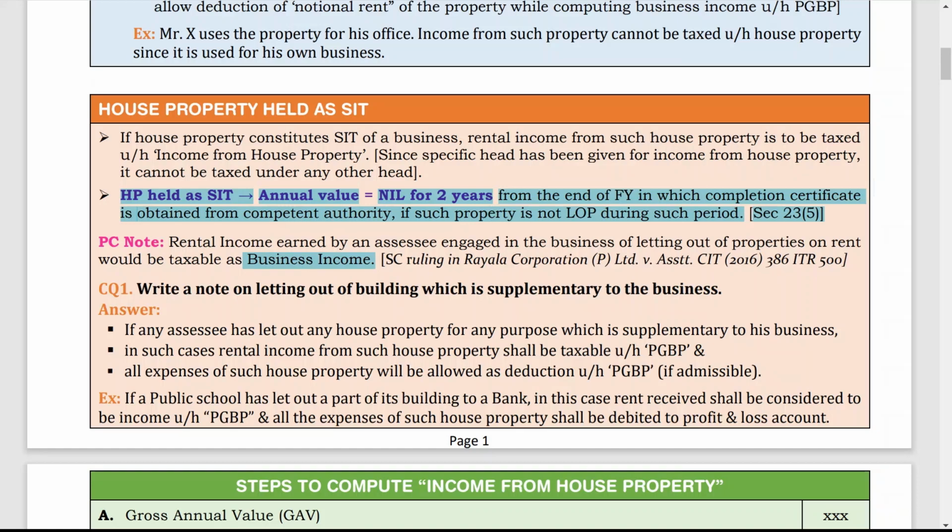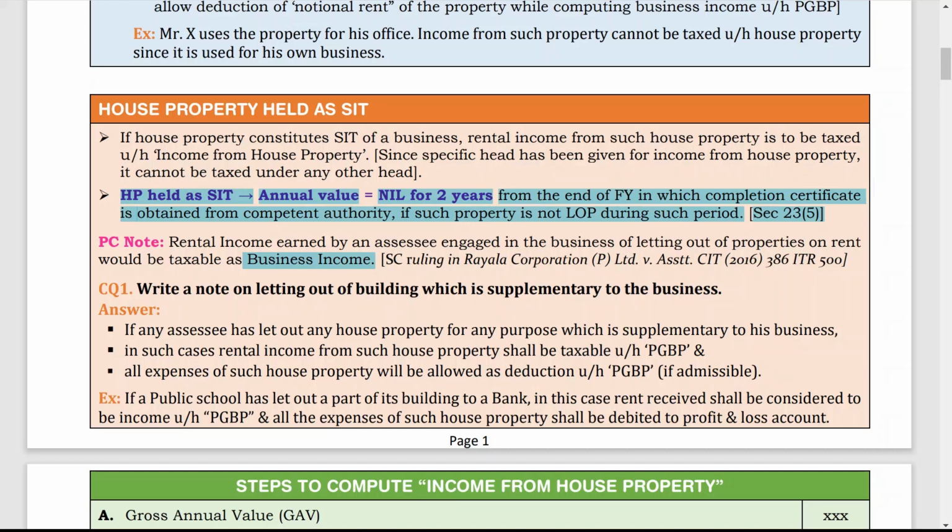In the first point it is clearly said that if house property constitutes stock in trade, it means he wants to sell this house property after the construction is completed. In that case, whatever rental income he is getting will be treated as income from house property, and its net annual value will be considered nil up to 2 years.